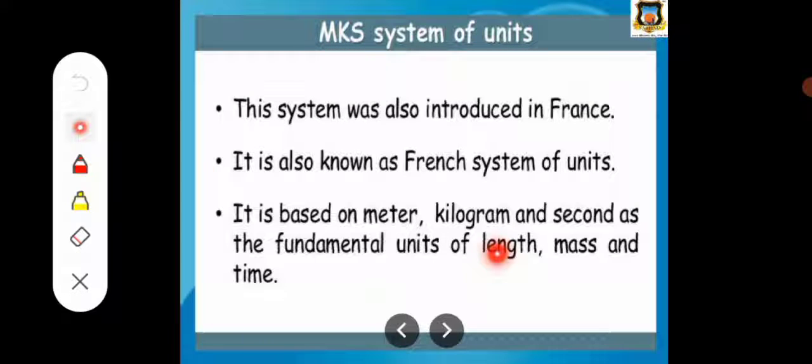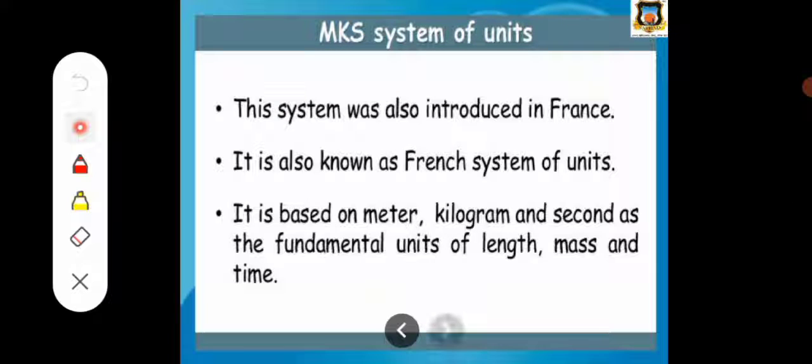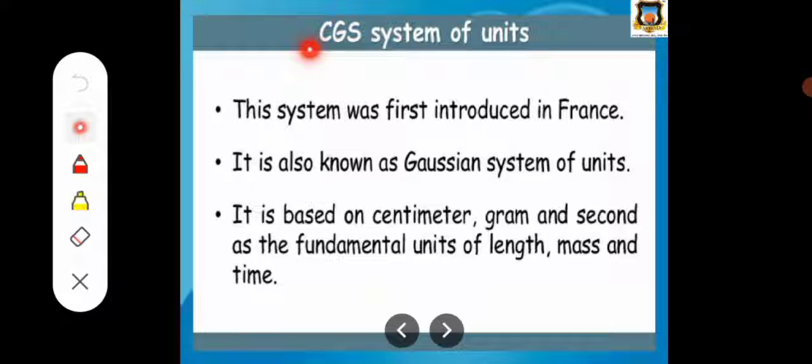So the first type is the MKS system of units. Now what is meant by this MKS? This system was introduced in France, and it is also known as the French system of units. It is based on meter, kilogram and second as the fundamental units of length, mass and time, and that's why it is known as the MKS system of units.